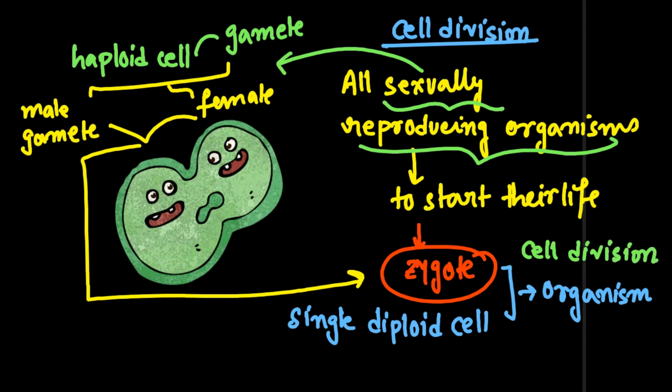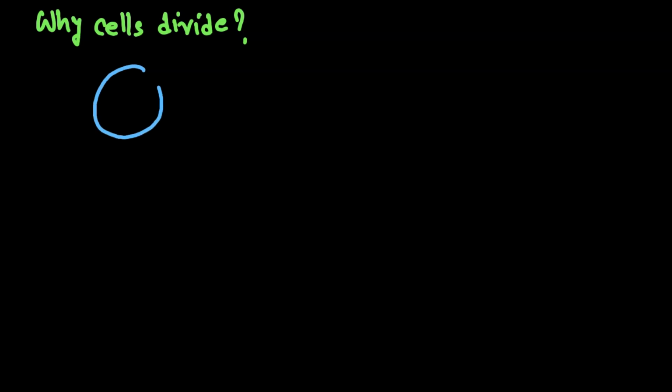Now the next question that comes to your mind: ma'am, why do cells divide? Think about this: this is a parent cell. The parent cell will be growing, because in our body we all know cells grow.